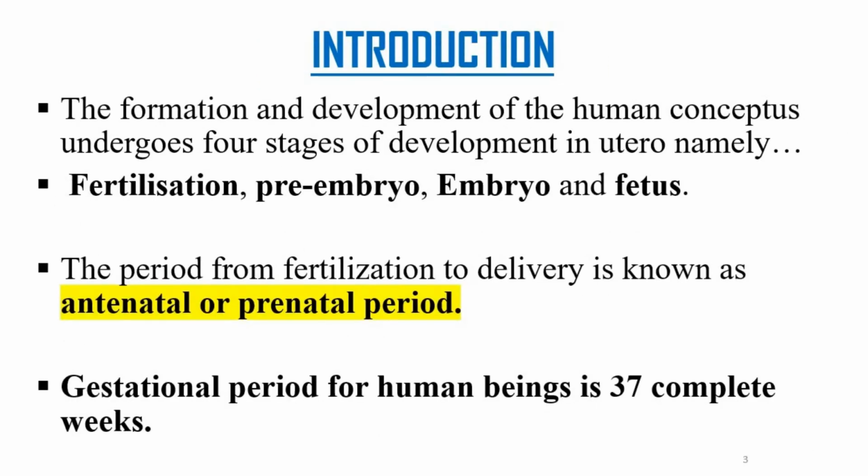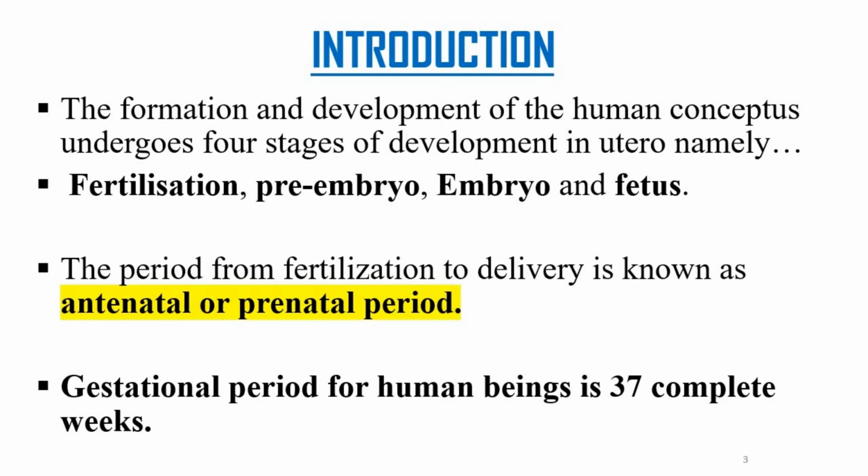Now, the formation and development of the human conceptus, the human baby, undergoes 4 stages of development in the uterus. And these stages include fertilization, pre-embryo stage, embryo, and the fetus. Now, the period from fertilization to delivery is known as the antenatal period or the prenatal period.